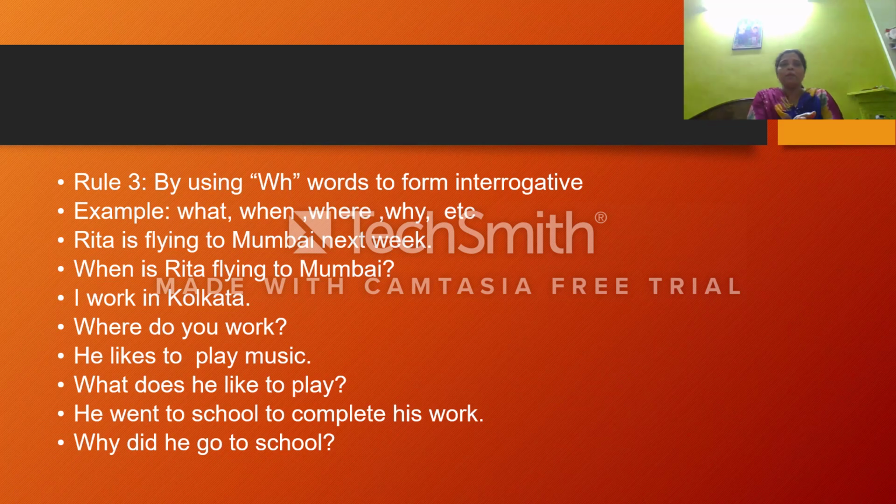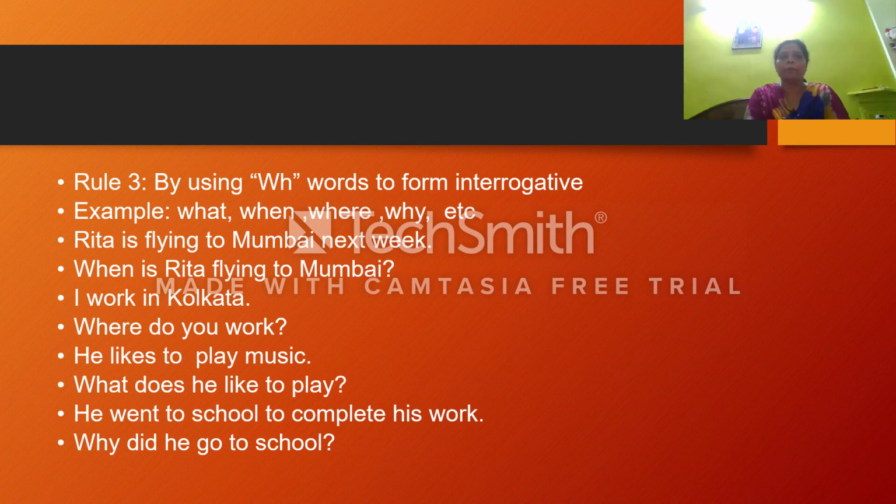Now next is coming rule 3. By using WH words to form interrogative, and also we are changing this assertive sentence by using the WH words. I show you all the WH words. What is the meaning of interrogative sentence? The sentence which asks questions. So it begins with a question, it ends with a question mark, and sometimes we are using this interrogative sentence by using the WH words, that is what, when, where, why, how, all these words we are using.